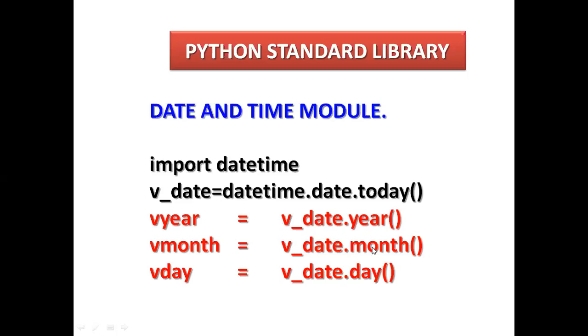v_month, the month will get. Whatever variable you are assigning, you have to write here. These are not keywords, these are keywords. So here v_date dot month will get the month and store it in this variable, and v_day. The v_date which you are assigning here, dot day will be assigned to this. So you can use the standard library here.